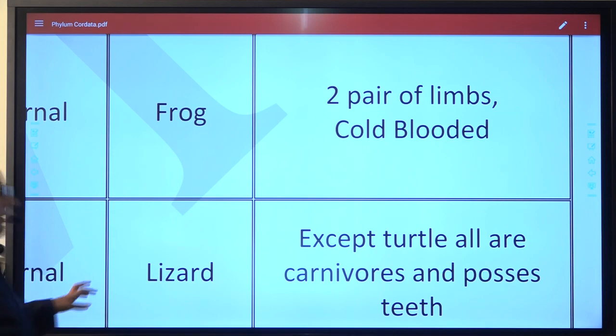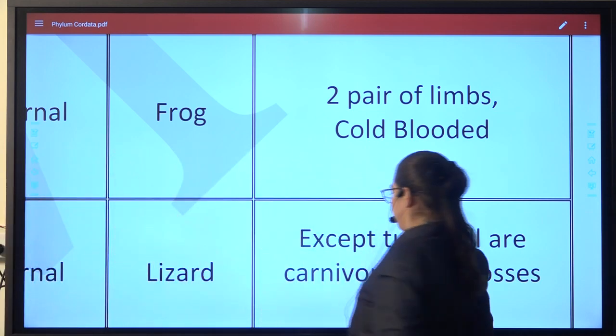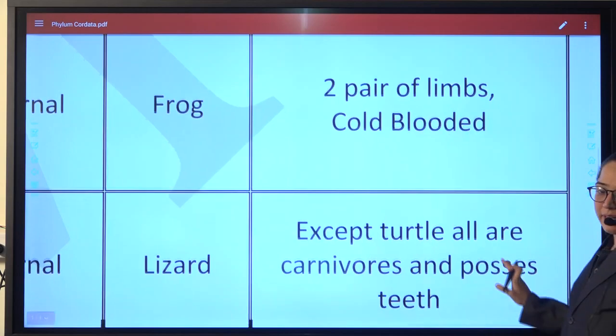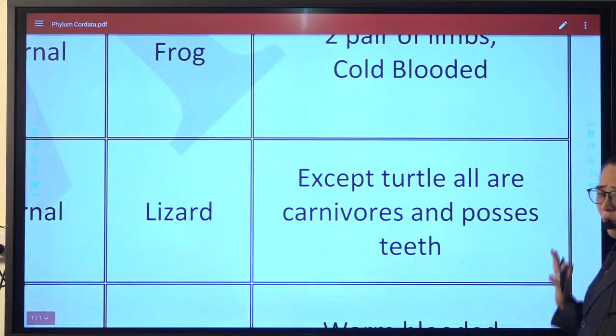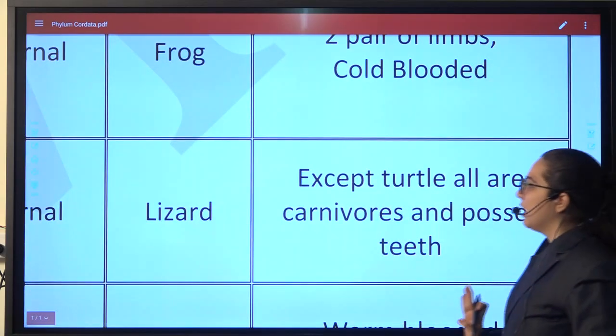Moving on to the next part, that is the third one, reptilia. If we talk about reptilia, then except turtle, all are carnivores and possess teeth.